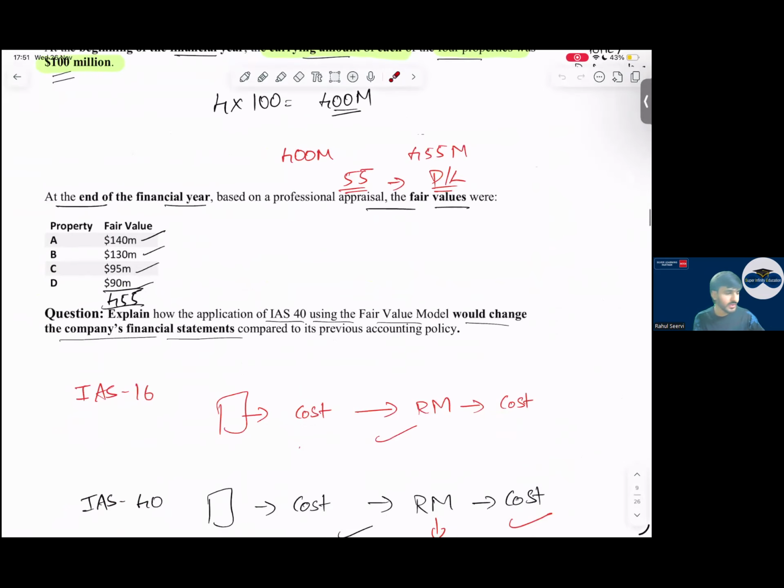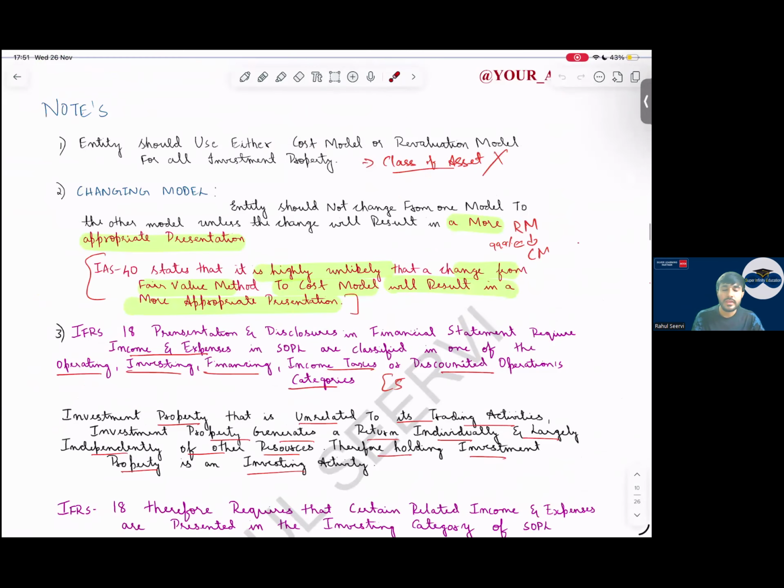Then some important points here. When coming to the class of asset, will the class of asset concept apply here? No. Each and every investment property must be recorded either at cost model or revaluation model. Sir, can we change the model? Can we shift from cost to revaluation?